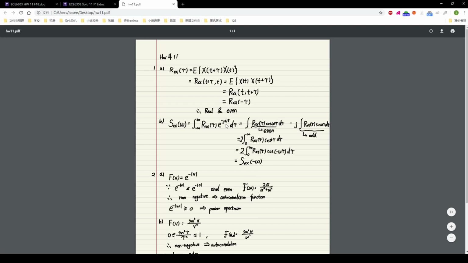I said that e to the negative j omega tau is equal to cosine omega tau minus j sine omega tau. So we have this formula. For the first part, the autocorrelation times the cosine omega tau, we know that the autocorrelation is real and even, so this part is the even part.